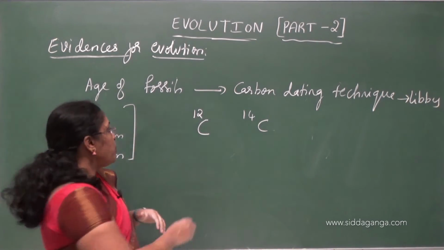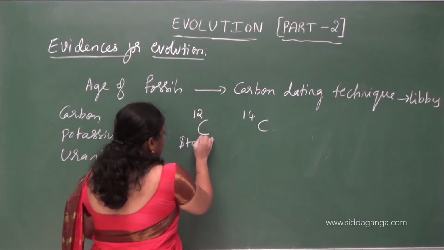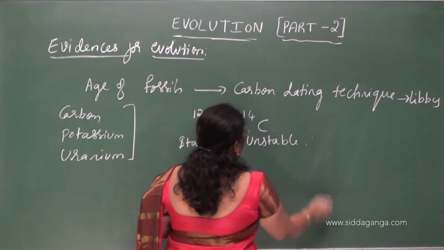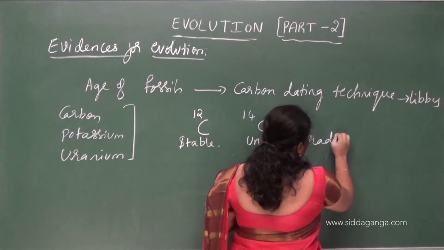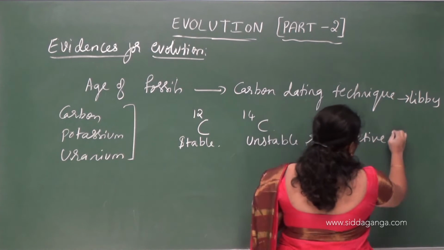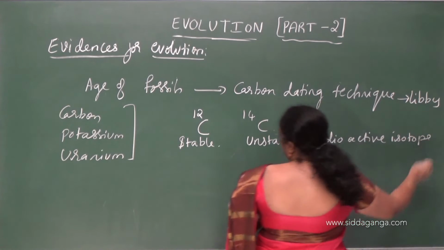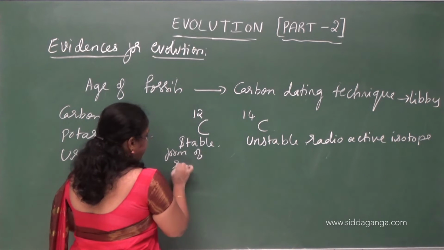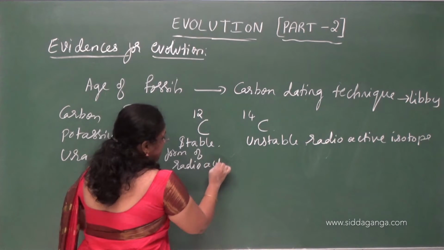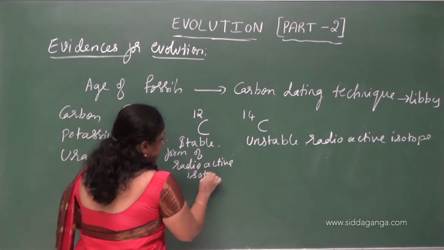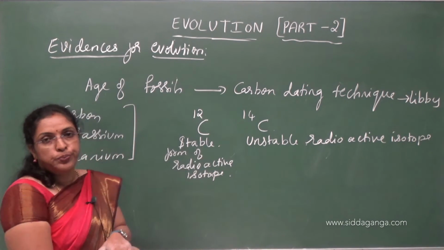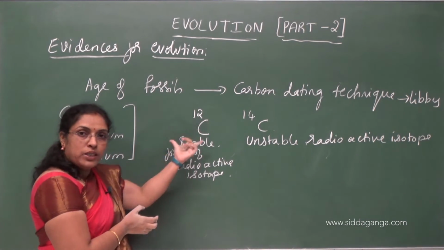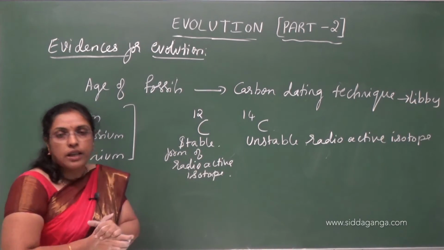Of these isotopes, carbon 12 is the stable form and carbon 14 is the unstable, radioactive isotope. When the organism dies, this stable carbon will be present as it is, but